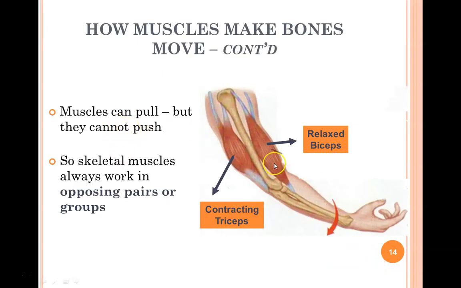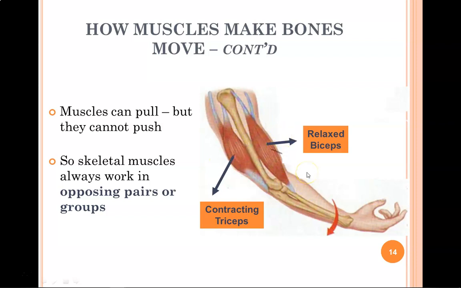Because muscles cannot push, they can only shrink, skeletal muscles must always work in opposing pairs or groups. So if I want to pull my arms up, my biceps will shrink and contract while the triceps will relax and extend. The opposite is true if I want to push my arm down. The biceps will relax while the triceps will shrink and contract together. So remember, muscles can't push, they can only shrink. As such, skeletal muscles work as partners, they work in pairs in order to give us the push and pull motions that we use.